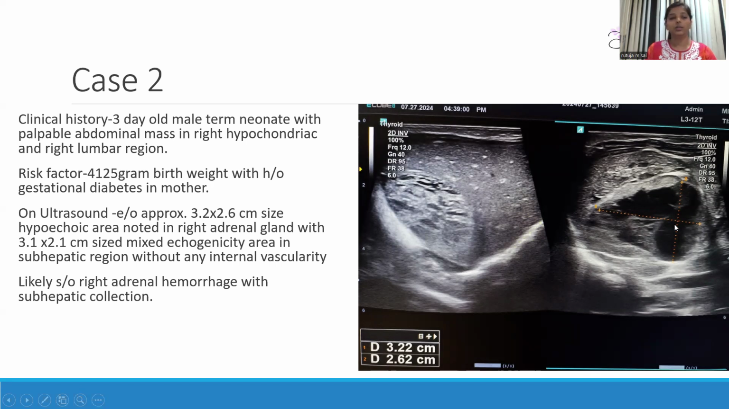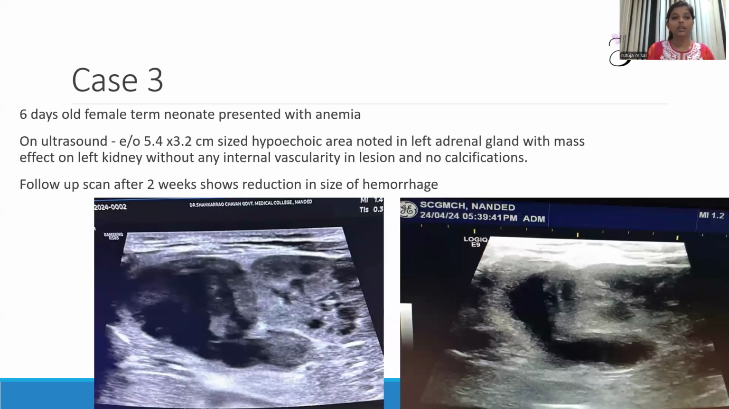3.2 by 2.6 centimeter size hypoechoic area is noted in the right adrenal gland, with 3.1 by 2.1 centimeter size mixed echogenicity area noted in the subhepatic region. So the diagnosis was made as a right adrenal hemorrhage with a subhepatic collection. In this third case, this was a 6-day-old female term neonate presented with anemia.